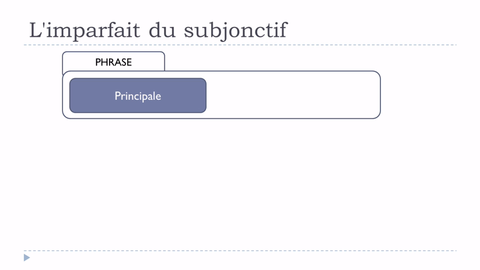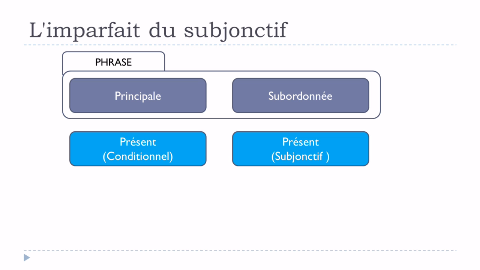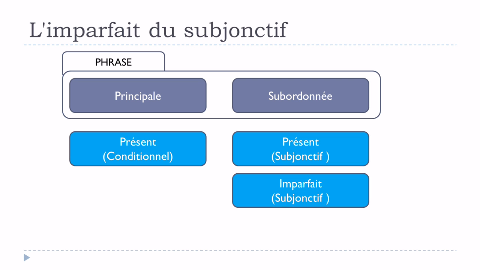Let's take now another situation in which we've got, same thing, a sentence, so we've got la principale and then la subordonnée. If we have le présent du conditionnel dans la principale, then normally we should have le présent du subjonctif dans la subordonnée, or l'imparfait du subjonctif dans la subordonnée.